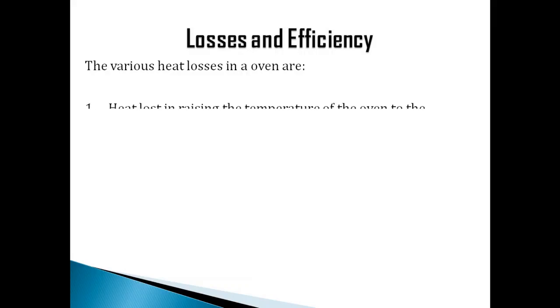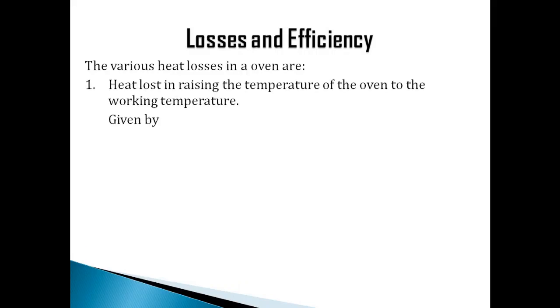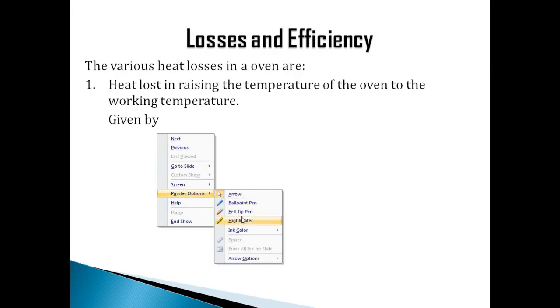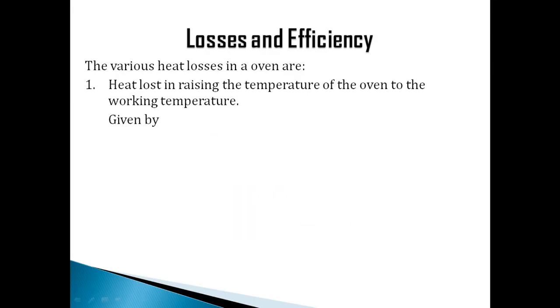So let's look at the first point. The heat is lost in raising the temperature from zero to the required temperature, or raising the temperature of the oven to the working temperature. Let's understand this concept. When we switch on the resistance oven, the temperature of the oven will be at room temperature.